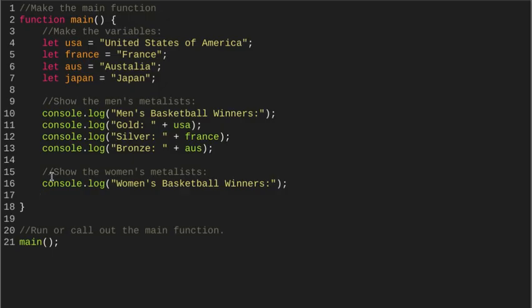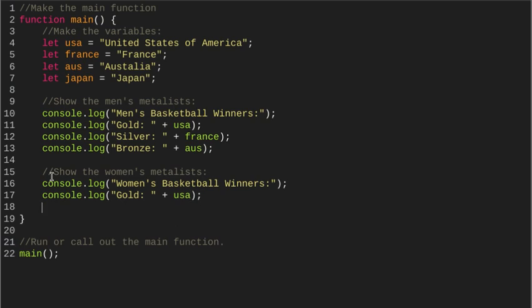Next line of code. Well, of course, we're going to list these in order, so we're going to go with console.log, parentheses open, open quotations, and again, we're going to just go with gold, colon, space, quotations, plus, and then USA won gold that year for women's, semicolon, enter. Now, of course, you should be running the code after each line of code. You don't put in a bunch of code and then test it out. For example, right now, if I could, I would run the code because I just put in a new line of code.